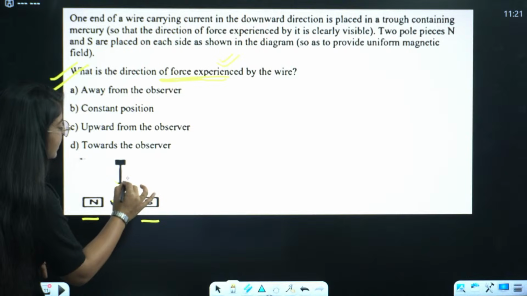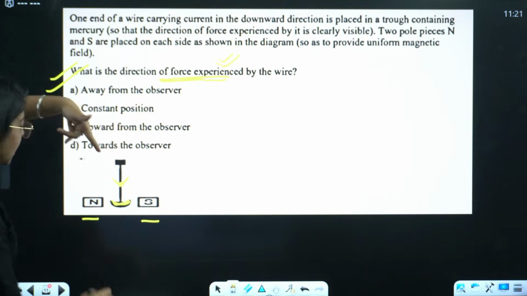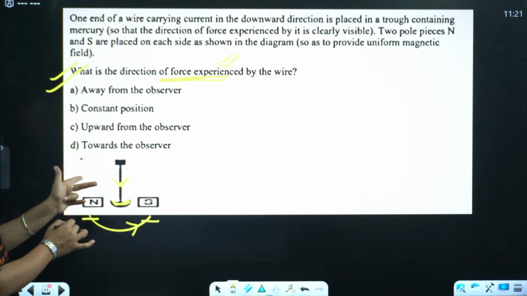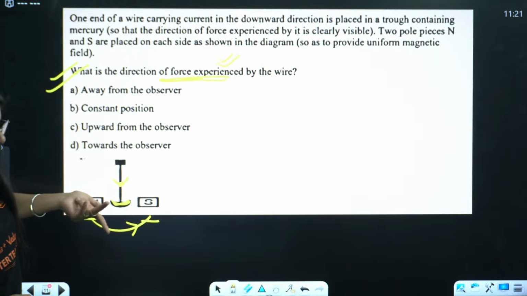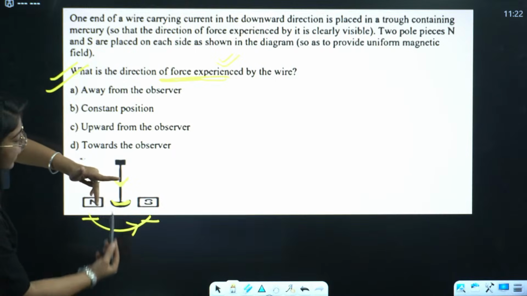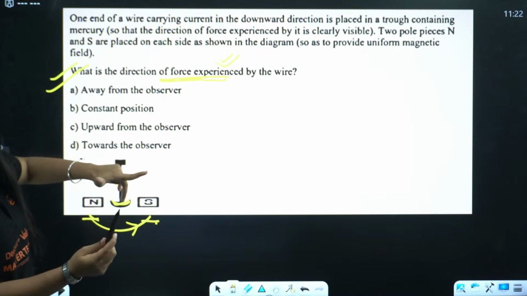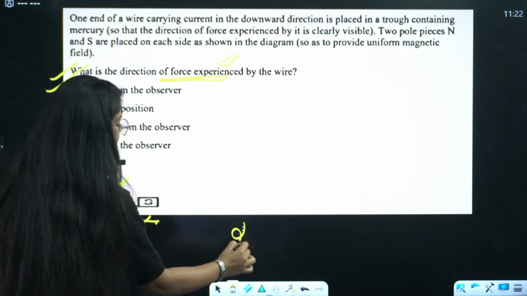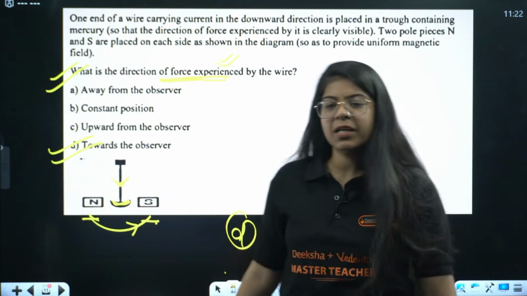So we can clearly see that the current is in the downward direction. The magnetic lines will go from north to south, that means in this direction. So my middle finger is in the current direction, downward, right? Current in the downward direction, magnetic field from north to south, and thumb gives the direction of force, that is outwards or towards the observer. Very good. D is the correct answer. Everyone, very good. You guys are really smart.